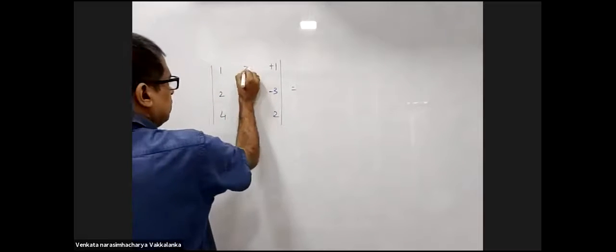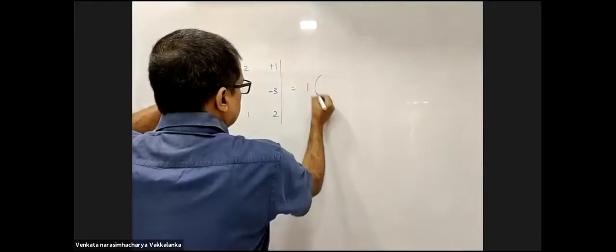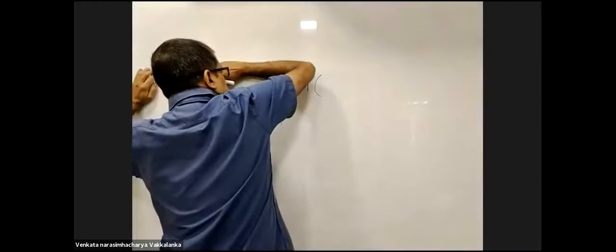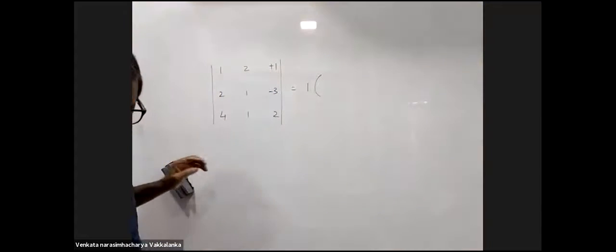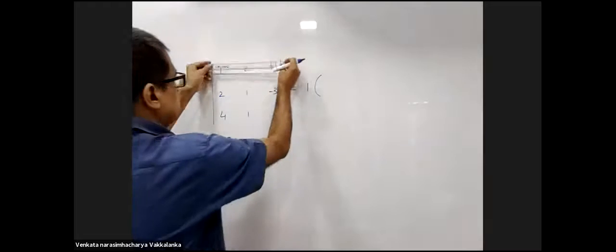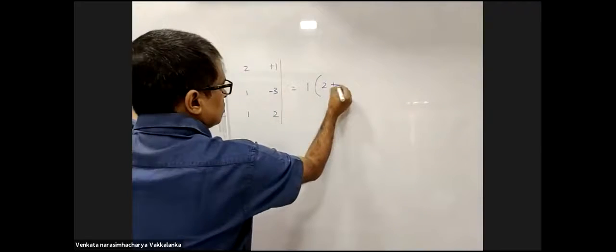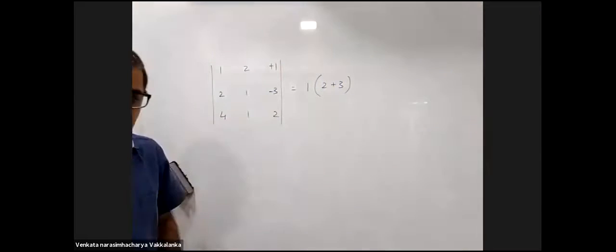Now, instead of 0, I'll make this 2. 1 into cover this column and this row. Covered this column and this row. This column and this. Now this is 2 minus of minus 3, is 2 plus 3. First step, is it clear?